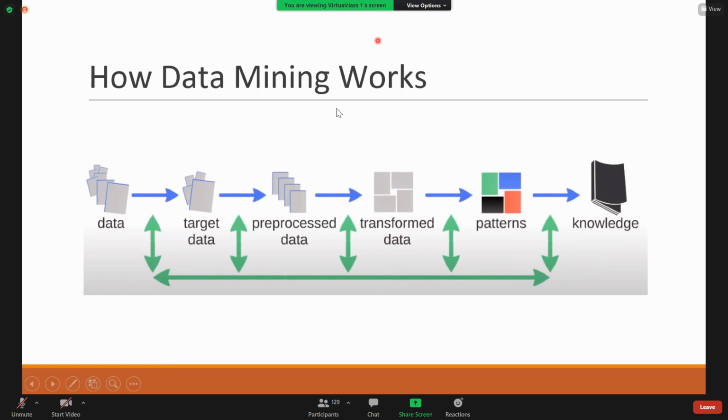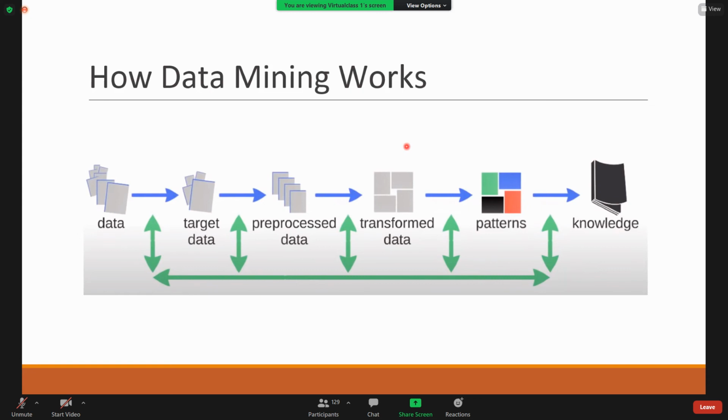Do we use any tools, ma'am? Yes, we use the tools. They are called data mining functionalities. That is your next topic. We have different data mining functionalities, and many tools exist for performing each functionality.